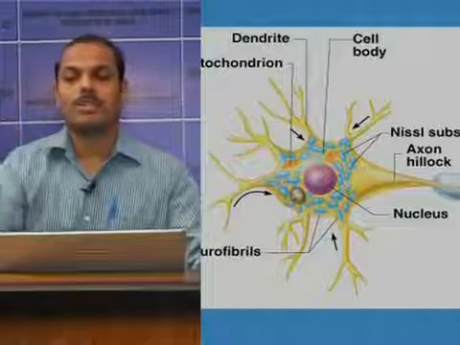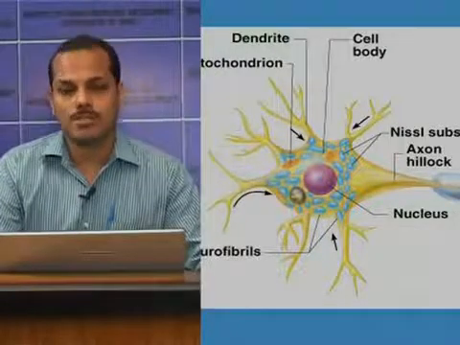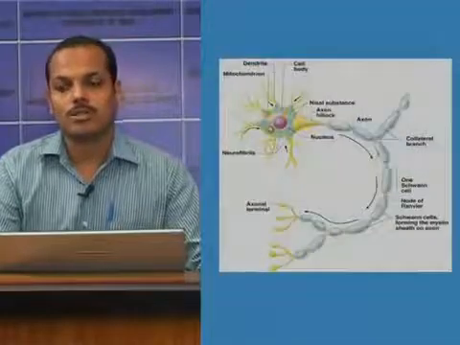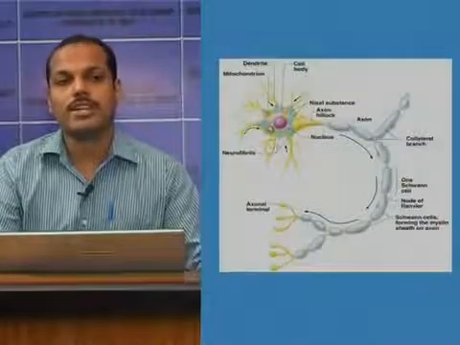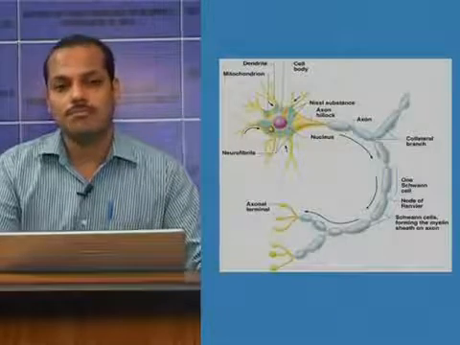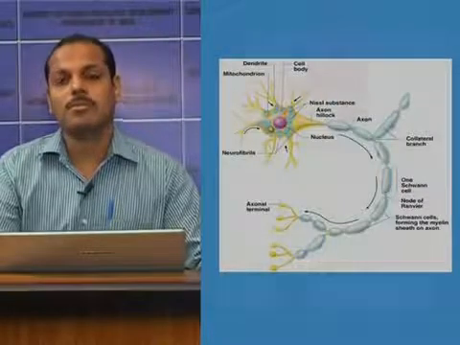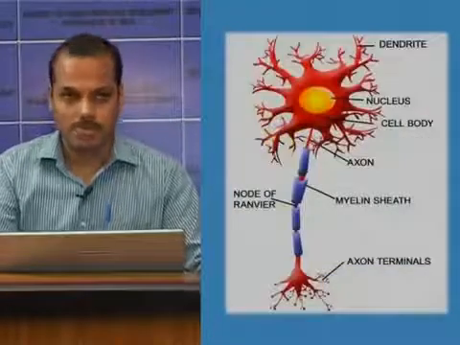Now, the next part of the neuron is the processes. There are two types of processes commonly seen: the dendrites and the axon. Always one axon will be there. Dendrites may be two, one, sometimes absent, or multiple dendrites may be there.